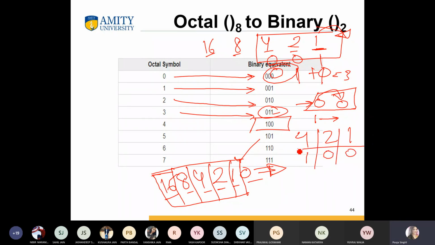So for 4 we can write 100. And if you write 5, then 4 plus 1 is 5, so this will be 101. And for 6, 4 plus 2, so this will be 110, and for 7 it is 111.